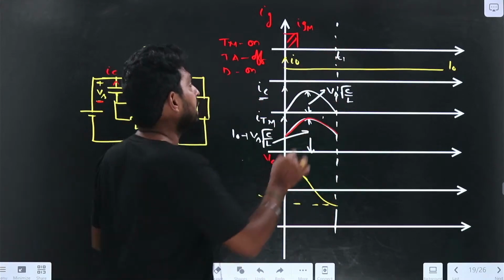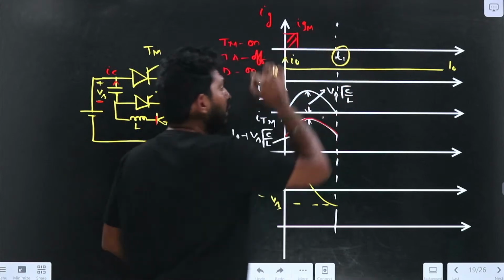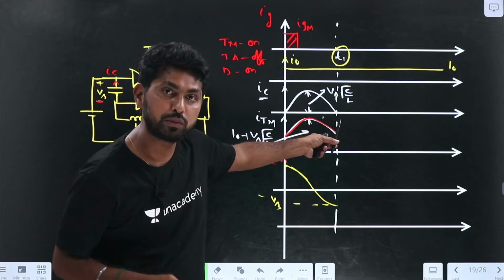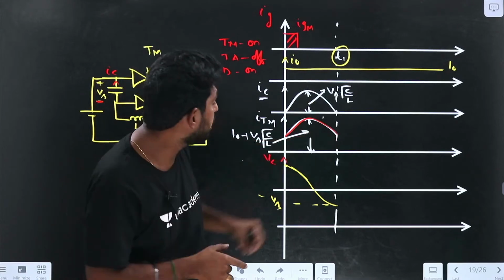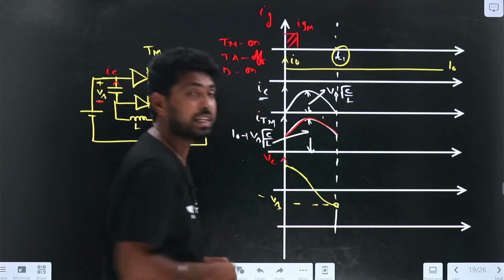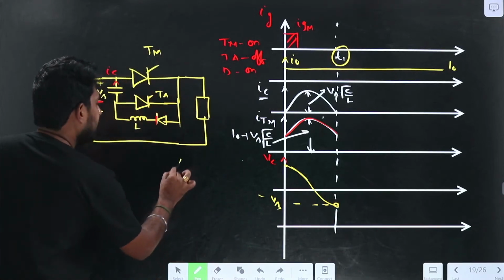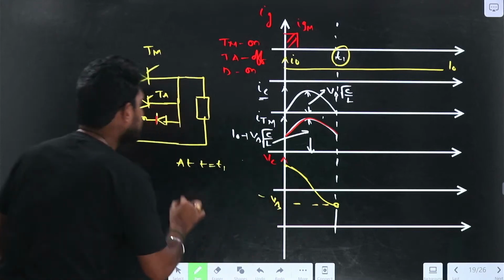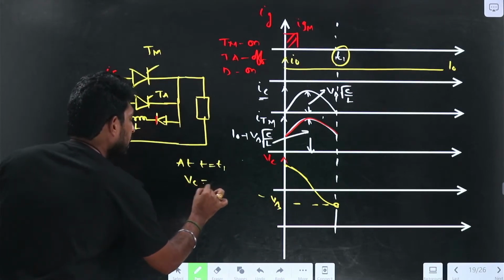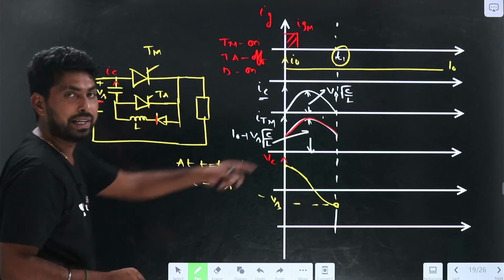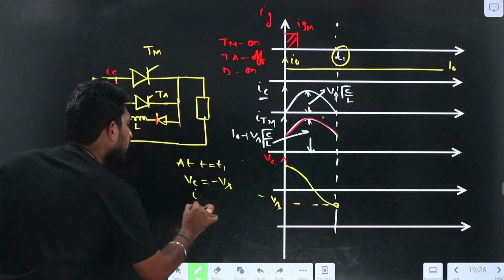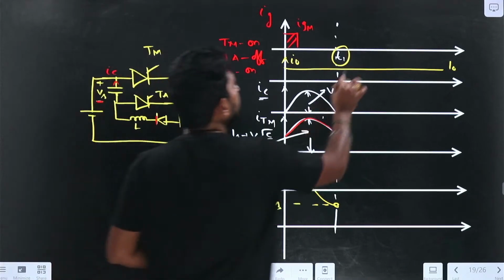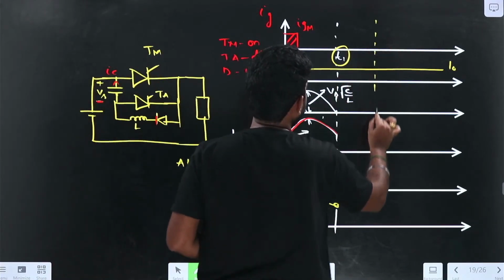At t equal to t1, the capacitor current becomes 0, and the capacitor voltage becomes minus Vs. The capacitor voltage becomes minus Vs, and the capacitor current equal to 0. Right? So if I draw up to t2, what happens during this time?